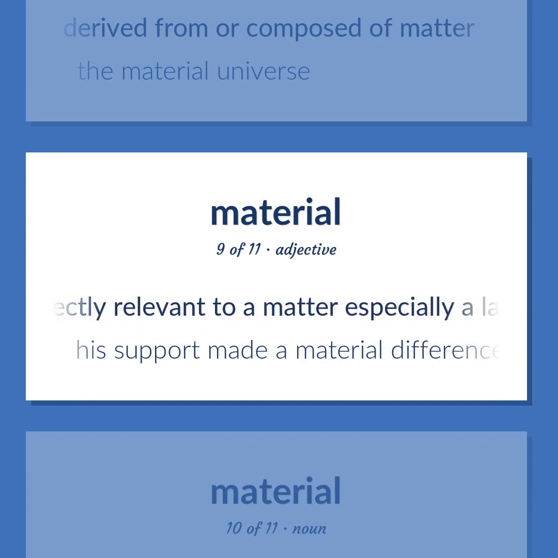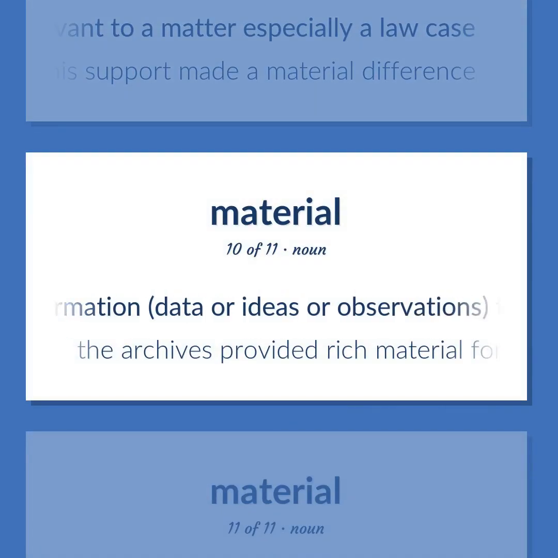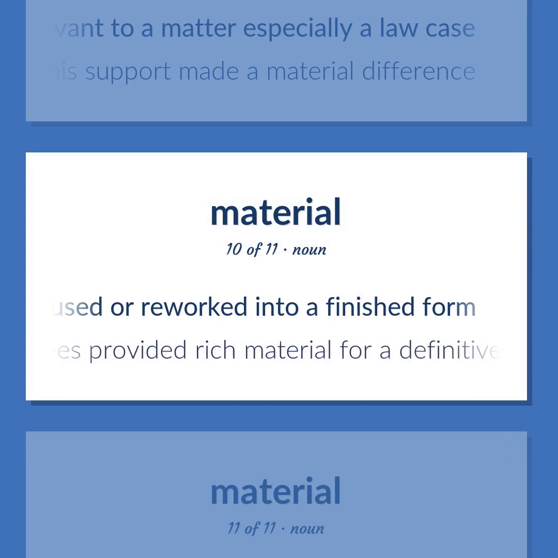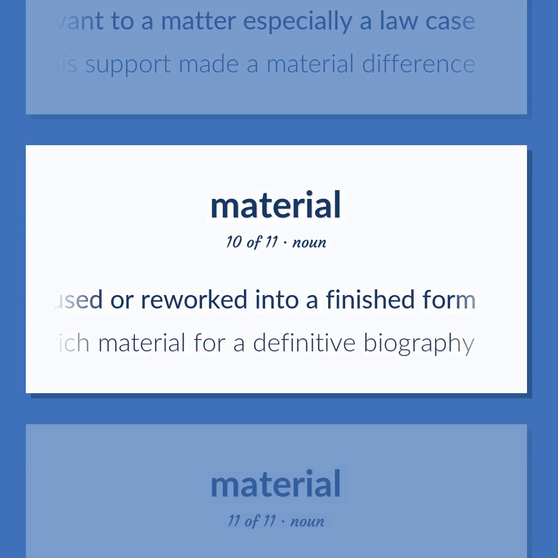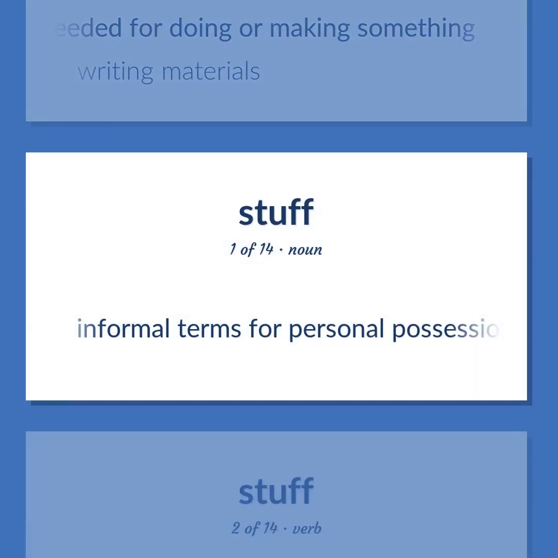Directly relevant to a matter, especially a law case. His support made a material difference. Information, data or ideas or observations that can be used or reworked into a finished form. The archives provided rich material for a definitive biography. Things needed for doing or making something. Writing materials. Informal terms for personal possessions.